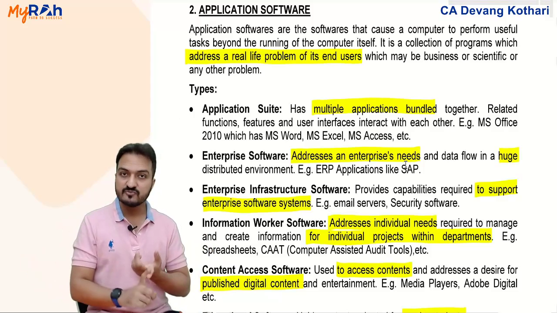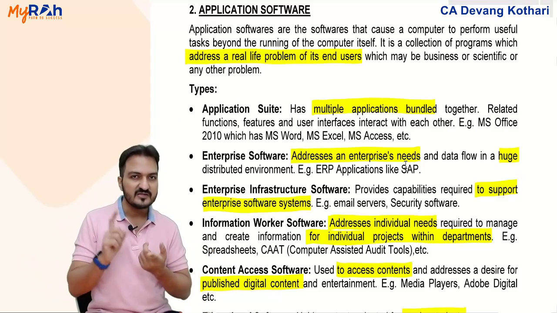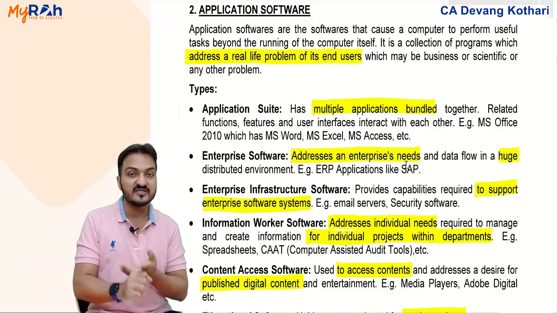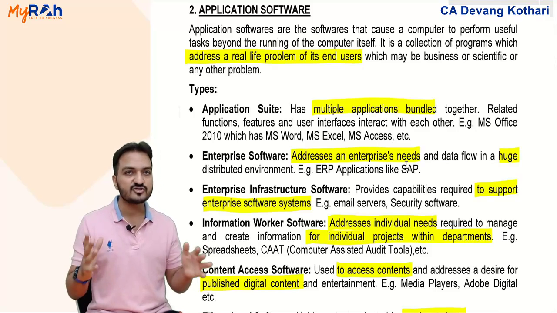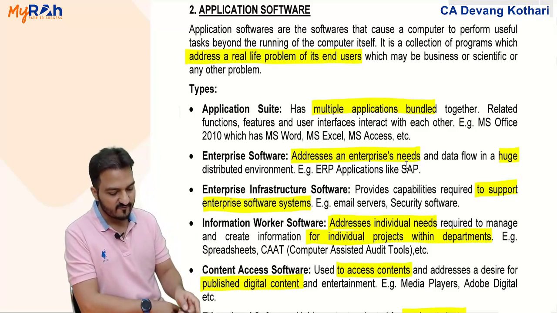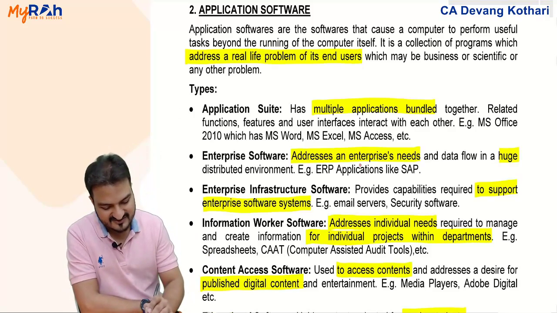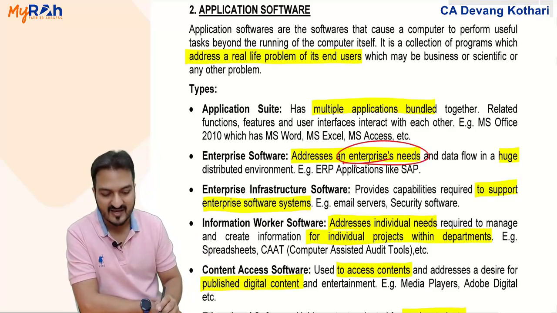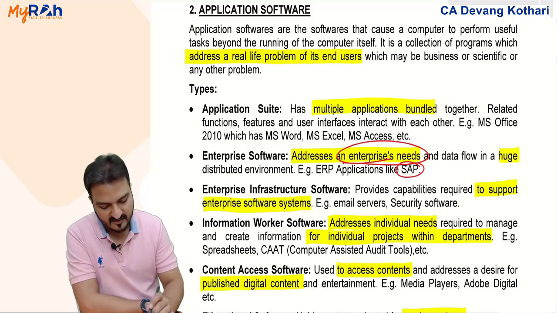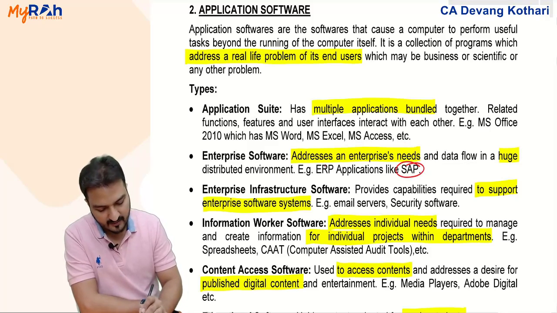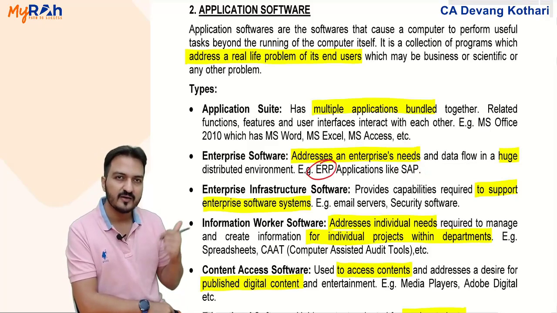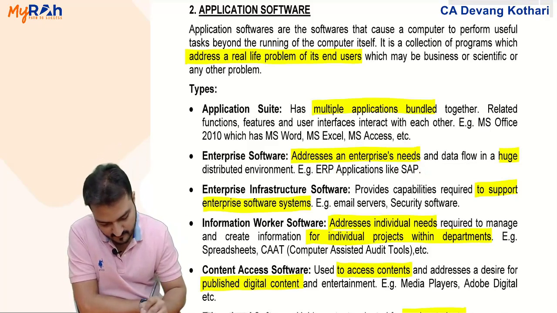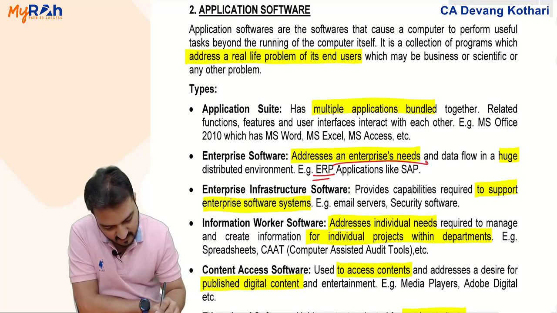Like say, the same software will do accounting work for me, the same software will do billing also, sales bill generation, the same software will keep track of employee attendance. Then such software is called enterprise software. It is a huge software for addressing business needs. Example, SAP. SAP is a type of enterprise software. Enterprise softwares are called ERP. More details of that term ERP we will learn in chapter number 2.